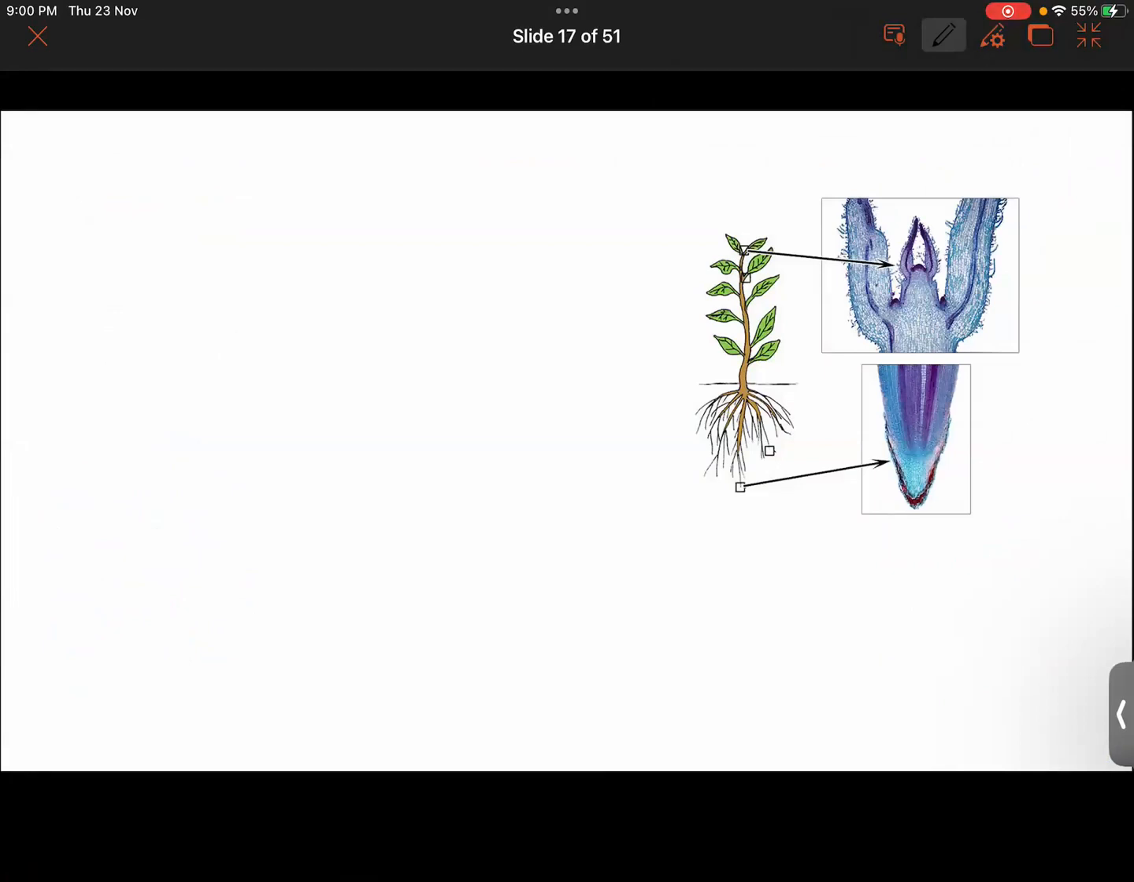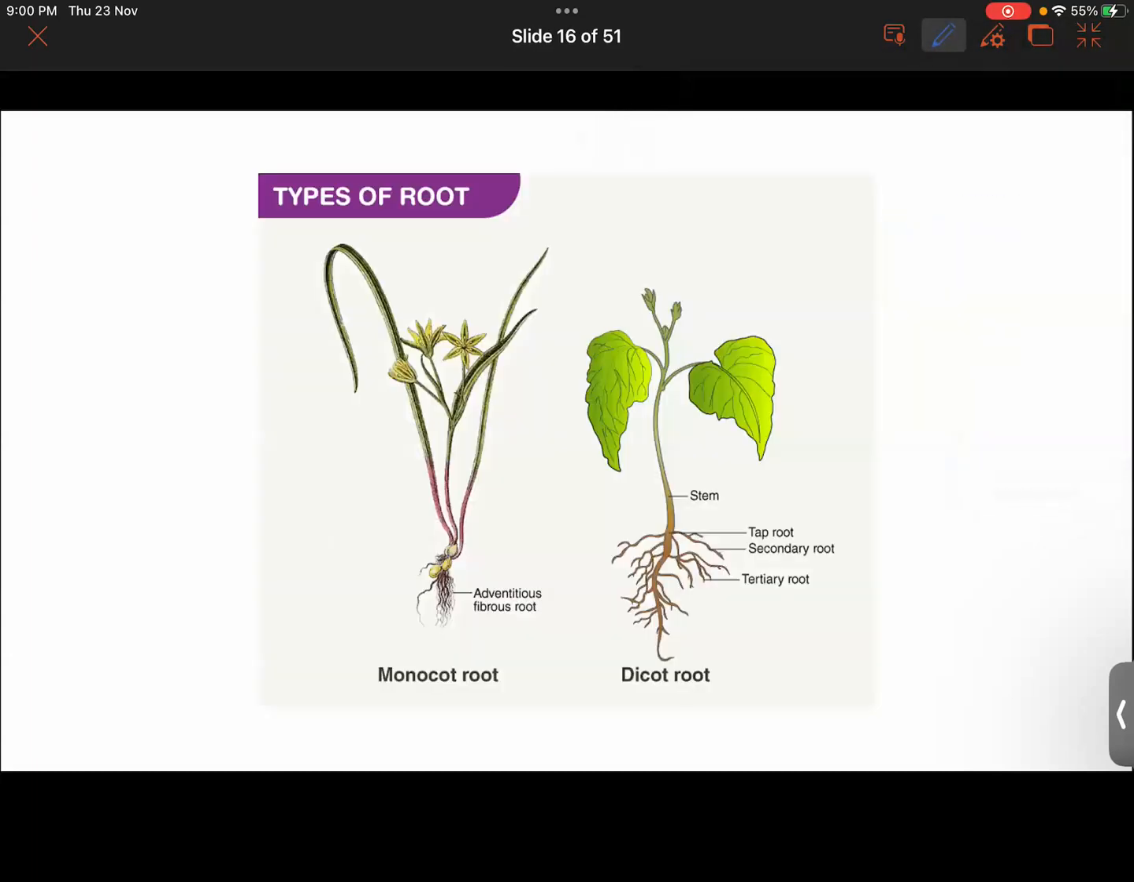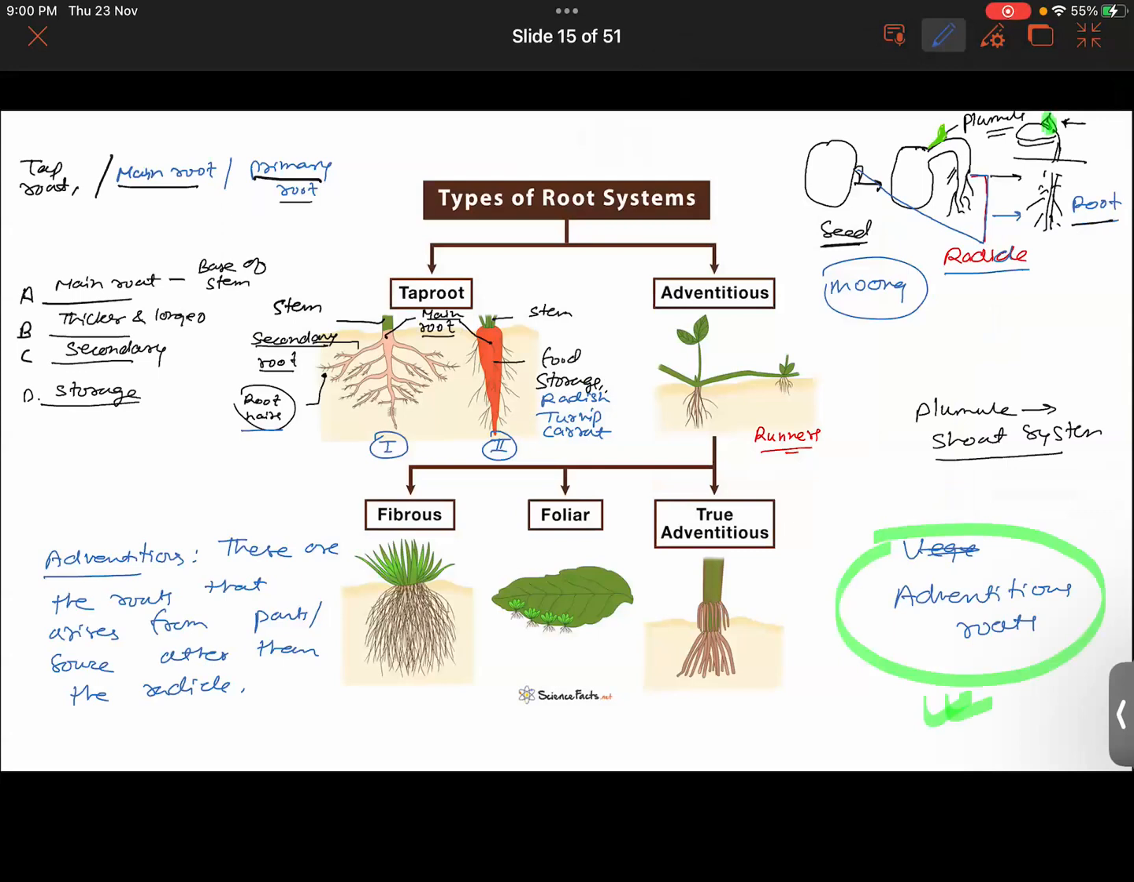Any guesses what these things are? Sir, can you go to the previous slide once? This one. No, sir, the one before. Okay, this one. Yes, sir, you can continue.